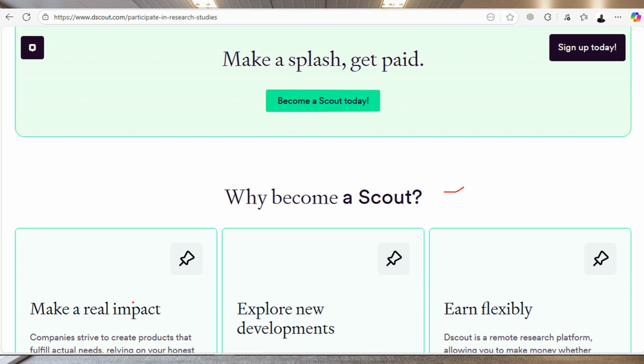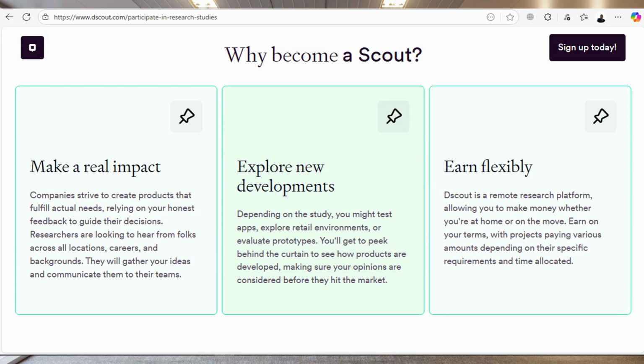As I've said, companies need different opinions, especially from the customers in their market, to make their products suit what the market wants, or the real needs of their market. And you get to explore new developments, and you earn flexibly, right? You get to do this basically at home, at your own time, and at your own place. So that's a very nice thing to have.